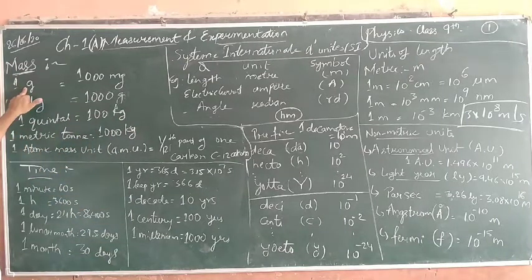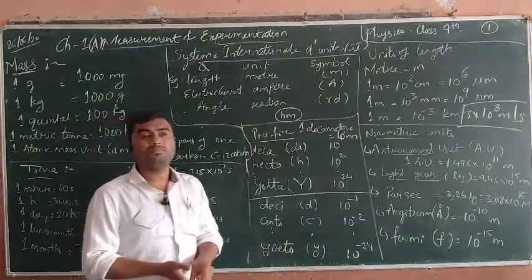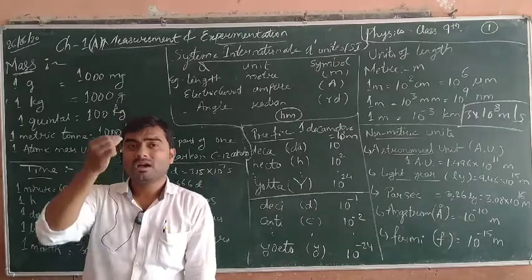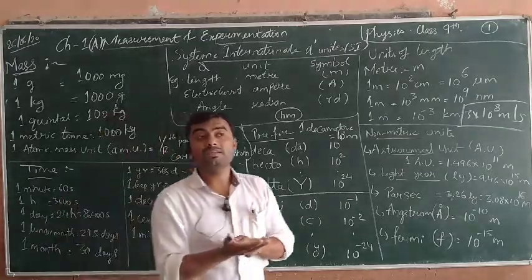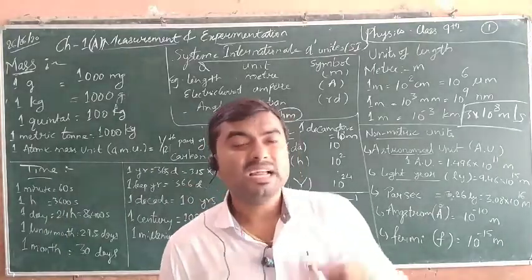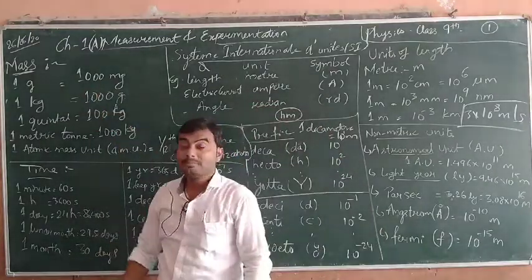So 1 gram equals 1000 milligram. You have seen the term milligram, basically you see this unit being used beside the tablet's weight. When you turn the page back of the tablet, it's written 10 mg, 50 mg, 500 mg. That mg is milligram. So 1 gram is equal to 1000 milligram.